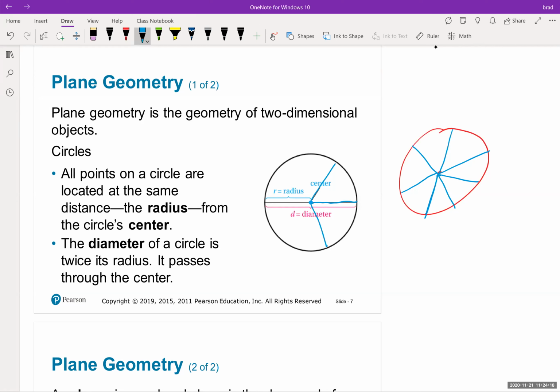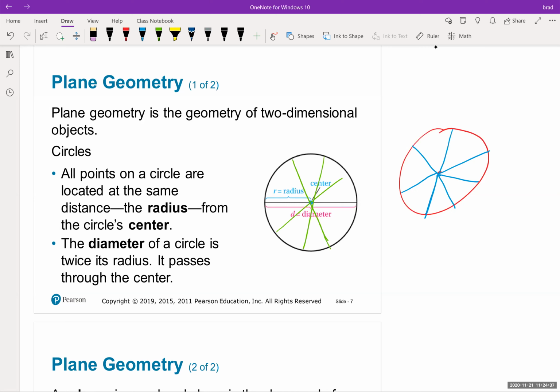Now, the diameter is this distance here. You see how they have from here to here. So any point on the circle through the center to the other side of the circle. If I do right here, that's the diameter. If I do right here, that's the diameter. If I do right here, that's the diameter.